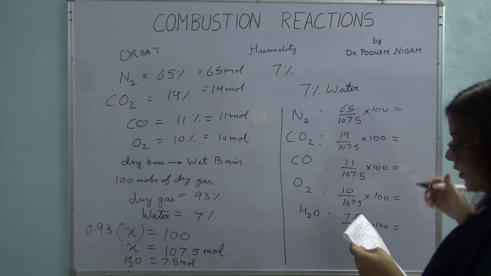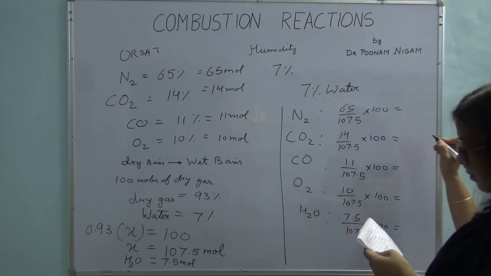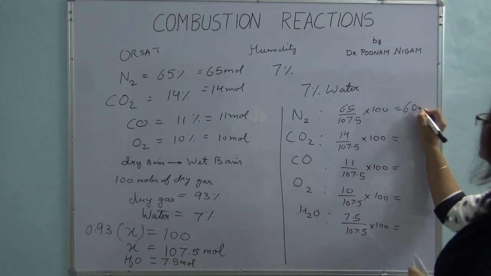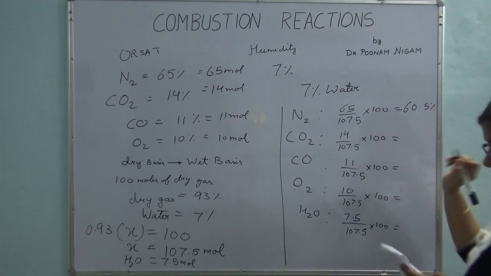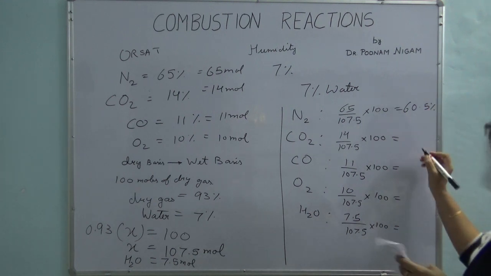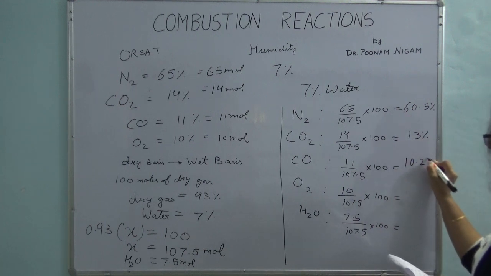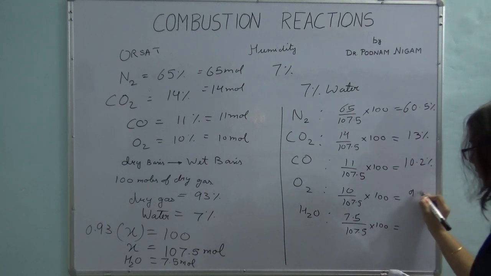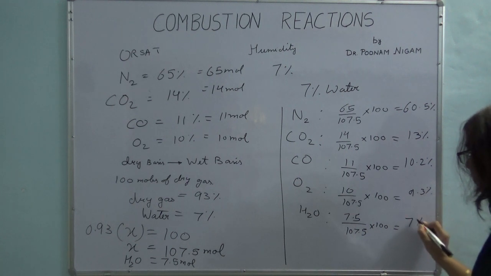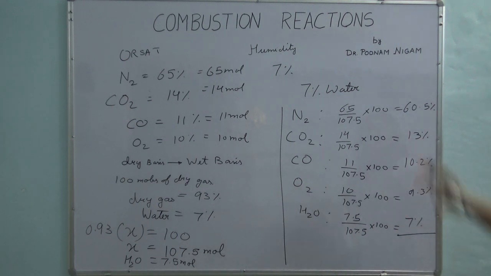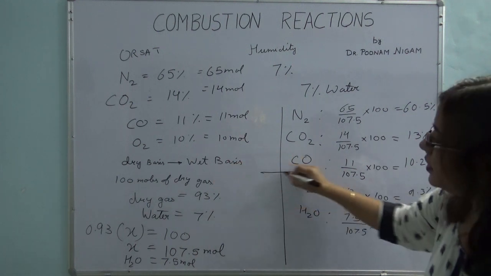Okay, so I am going to write down what is the mole percentage of all these. This is 60.5%. This CO2 is 13%. This is 10.2%. This is 9.3%, and of course this is 7%. Okay, so suppose I have been given a reverse problem. This is my wet basis composition and I want to convert it into dry basis.